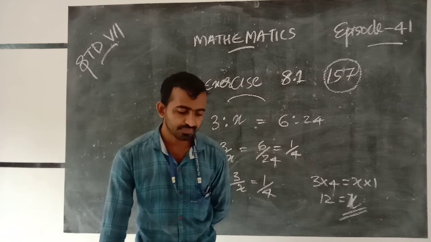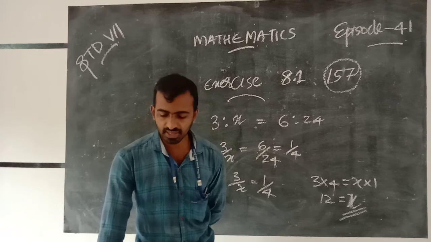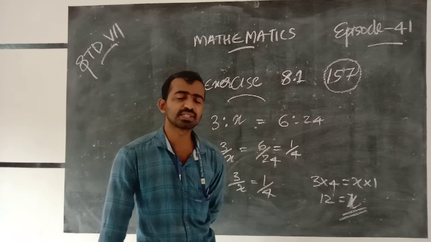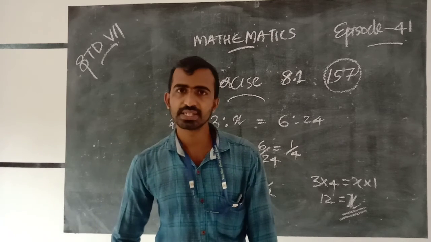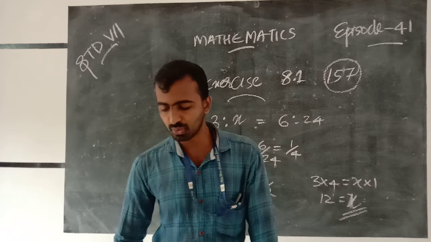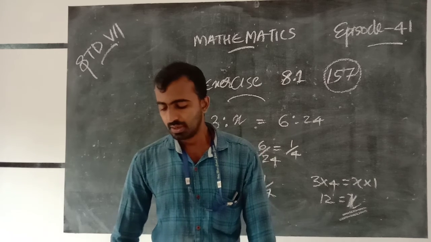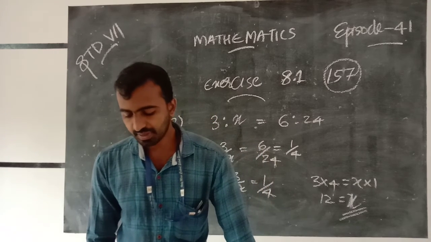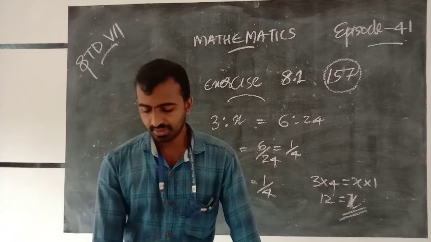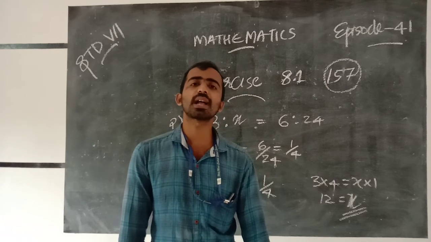The third question is, population of Rajasthan is 570 lakhs, and population of UP is 1660 lakhs.